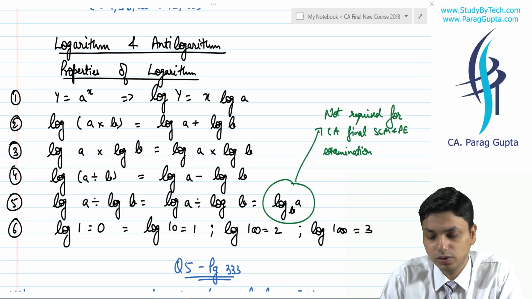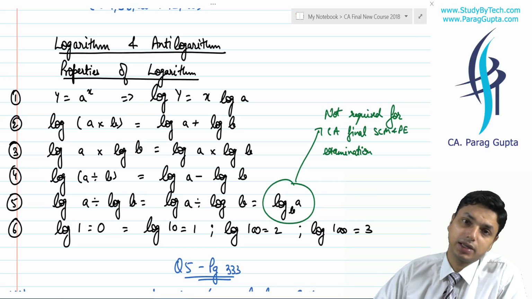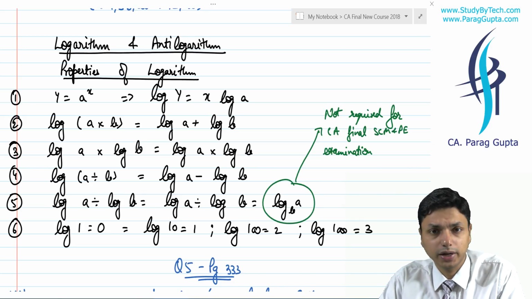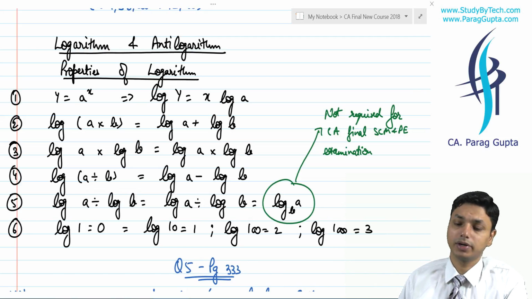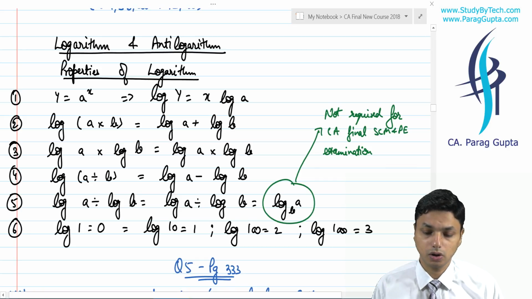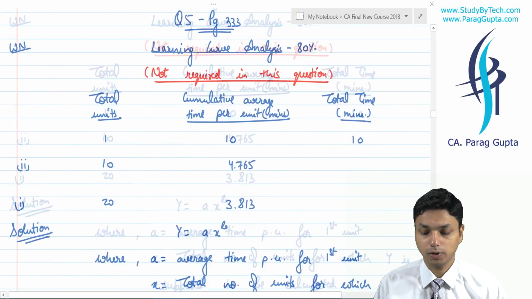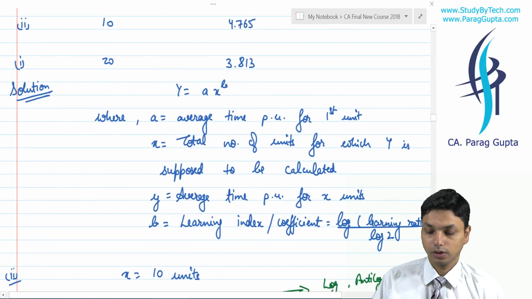And log and antilog are used to do difficult calculations. We will be provided with the values of log and antilog in examinations, so you shall not be worried. But you need to know the basic formulas of log and antilog. Fine.